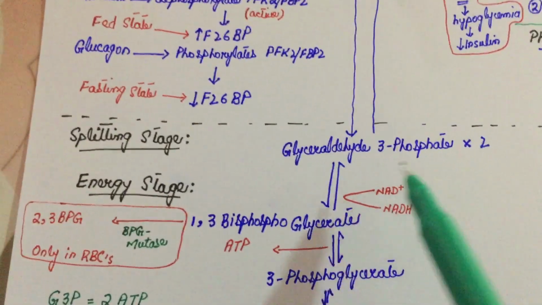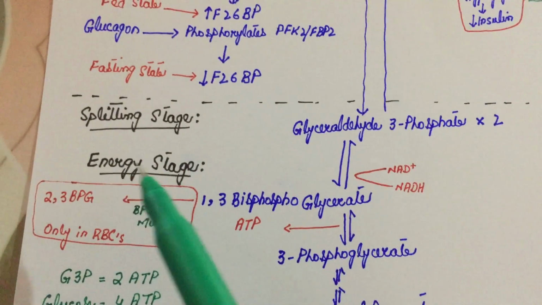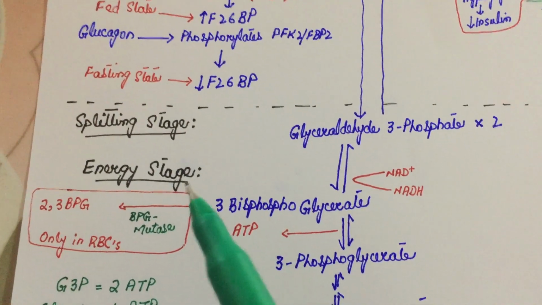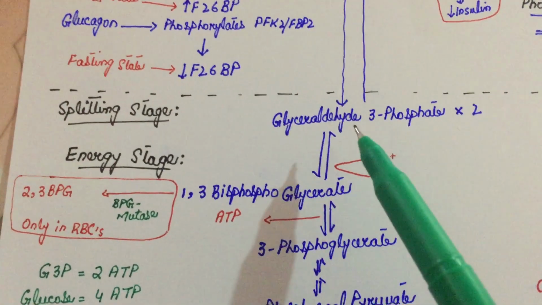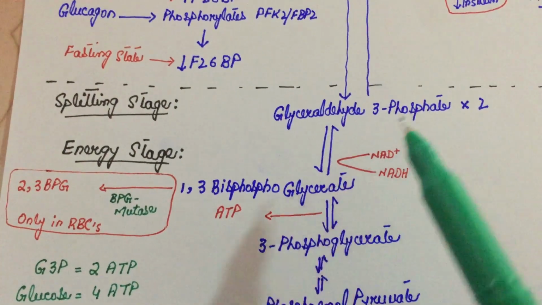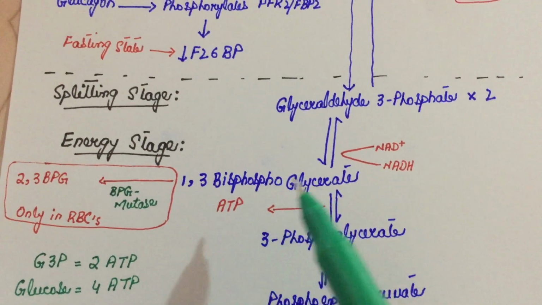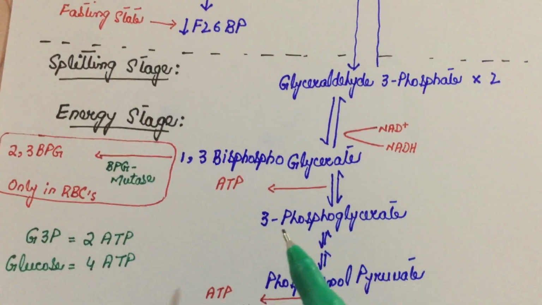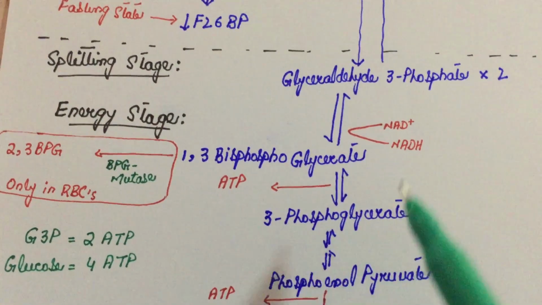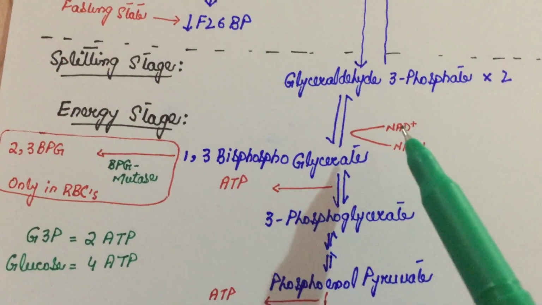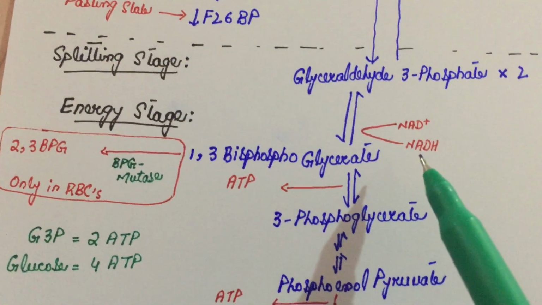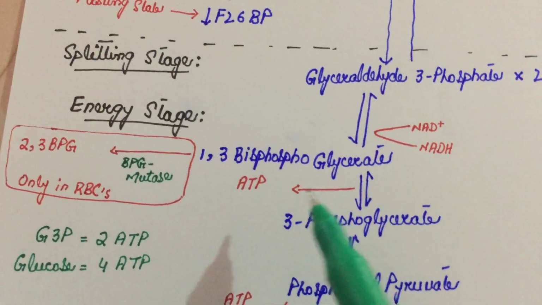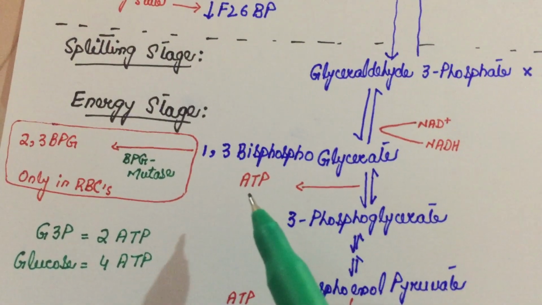And in the last, the energy stage comes. In the energy stage, one molecule of glyceraldehyde 3 phosphate is converted into 1,3 bisphosphoglycerate. 1,3 bisphosphoglycerate is converted into 3 phosphoglycerate. In this conversion, NAD is converted into NADH, and one molecule of ATP is released as a source of energy.